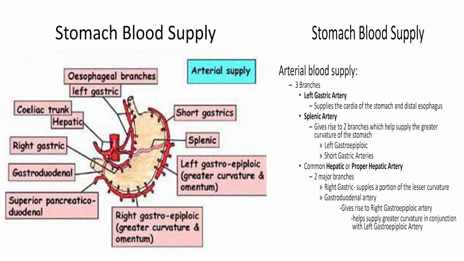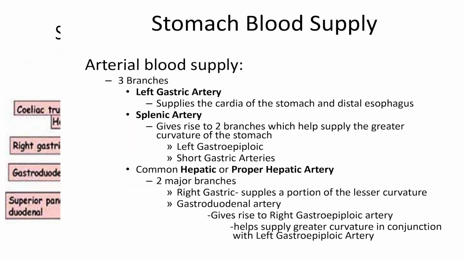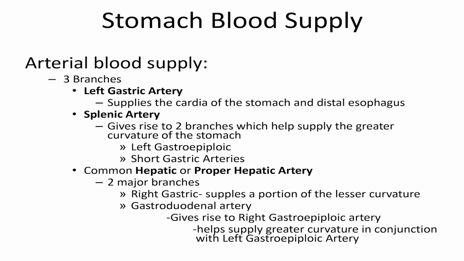However, the celiac trunk is important to supply blood to the stomach, but not directly. It has three branches. One is the left gastric artery, another one is the splenic artery, another one is the common hepatic or proper hepatic artery. The celiac trunk supplies the stomach by means of these three branches. Okay, the left gastric artery supplies the cardiac end of the stomach and the distal part of the esophagus.